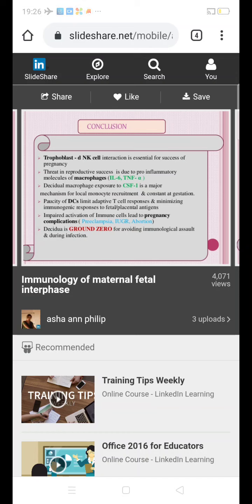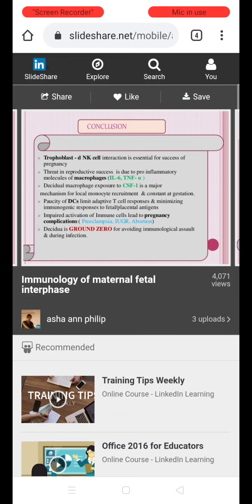So the dendritic cells in pregnancy will normally be reduced, so that this minimizes the activation of T cells by dendritic cells, so that T cell immune responses will be suppressed, and the immunological response to the normal decidual antigens, including the fetal and paternal antigens, will be suppressed.